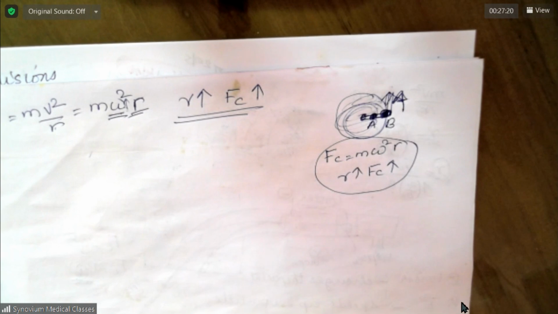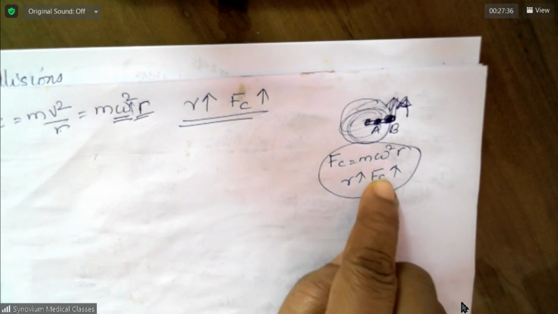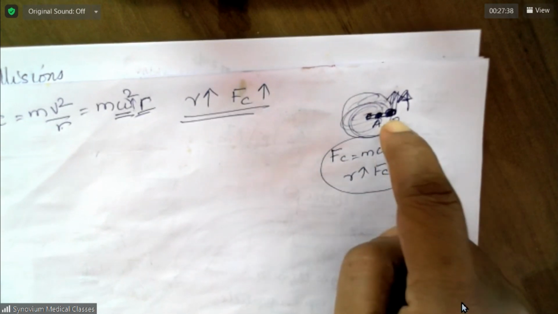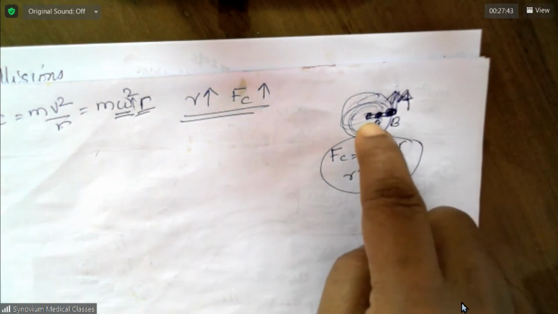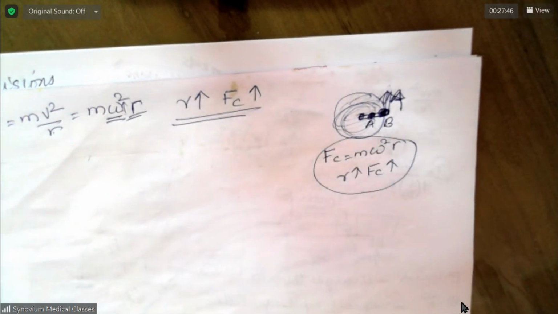So it will go from the edge. So the mud from the edge will leave first, then the mud from the closer point.